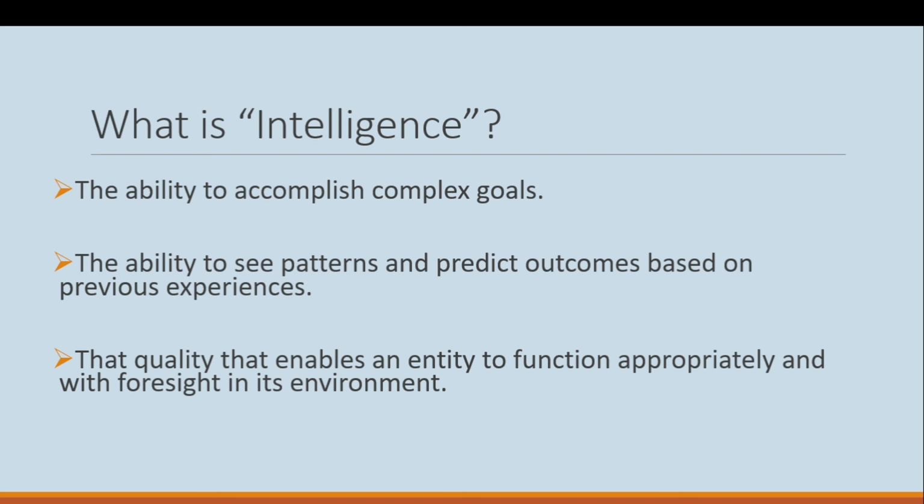The next definition: the quality that enables an entity to function appropriately and with foresight in its environment. It means that if any man or anything has the ability to function appropriately and with foresight in its environment, if an entity can respond appropriately, we can say that this entity has intelligence. So let's move on.